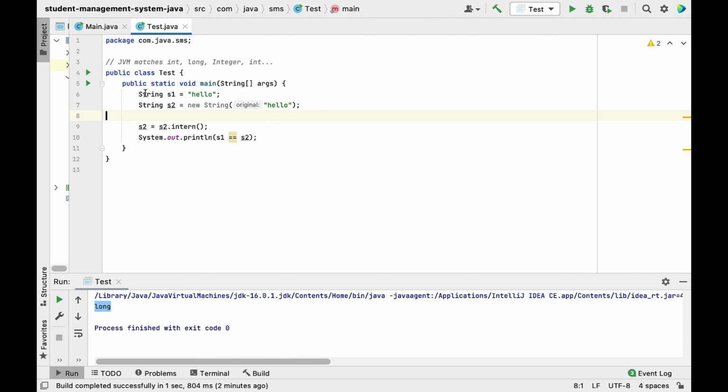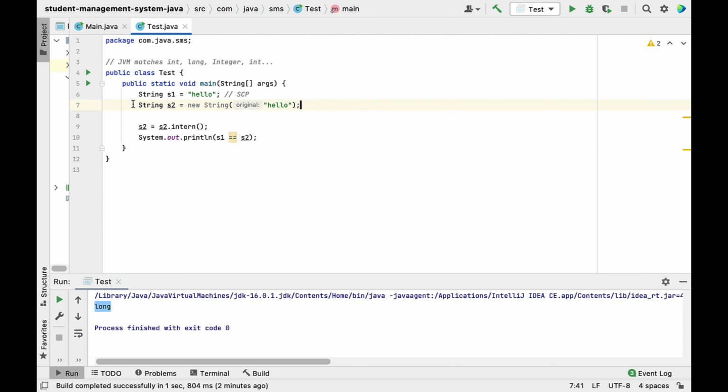And here you can see string s1 is created using a string literal. Whenever we create a string object using a string literal, it is stored in the string constant pool. So what is the string constant pool? Well, the string constant pool is a special memory allocated in the heap area, and whatever string objects we create using a string literal will be stored in the string constant pool. And the JVM manages the string constant pool for the string objects created using string literals.